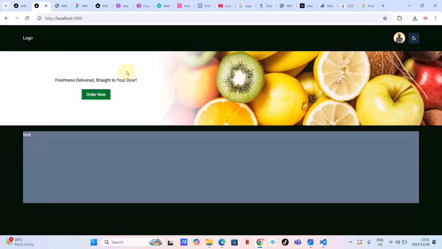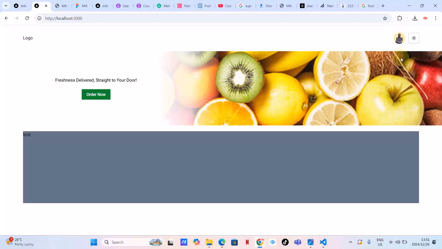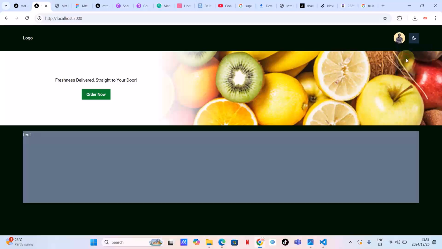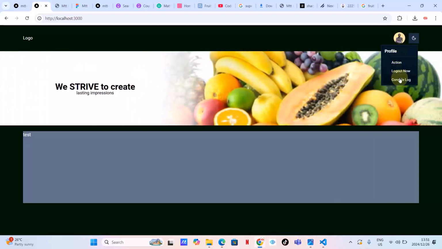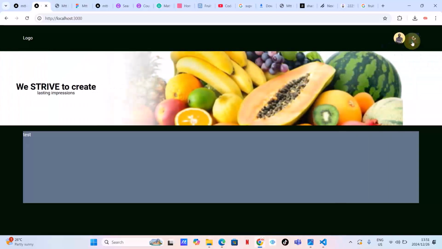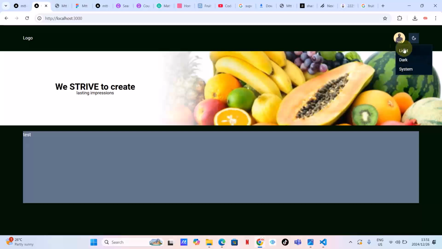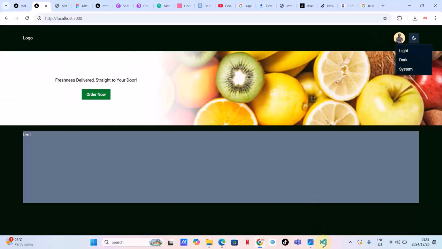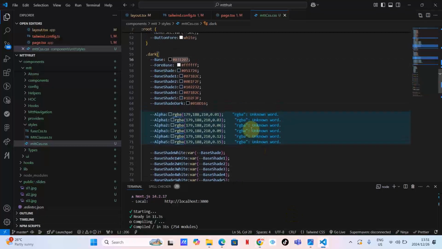As I've told you, I've got some opinions on how you are supposed to style your application to make your life easier. So as you can see, this is the dark version that you want. We've got the light version, and we've got the dark version. Here, this dark didn't change, so it means that these colors are not sampled from this dark. So let's just continue with the dark system as a whole.